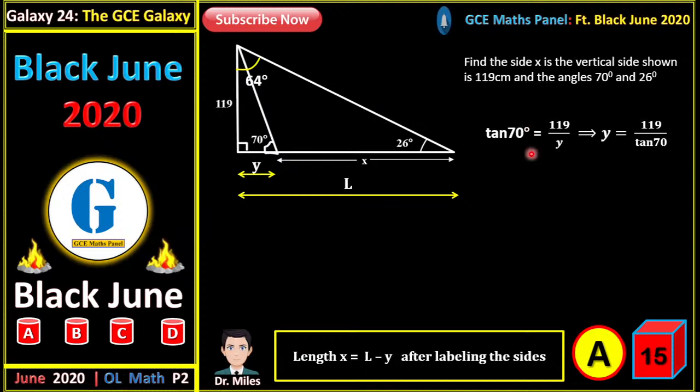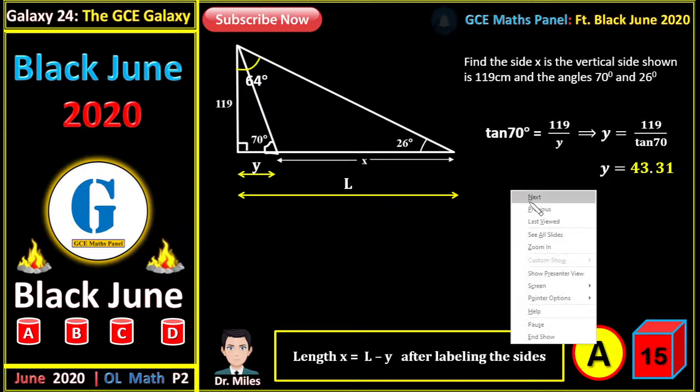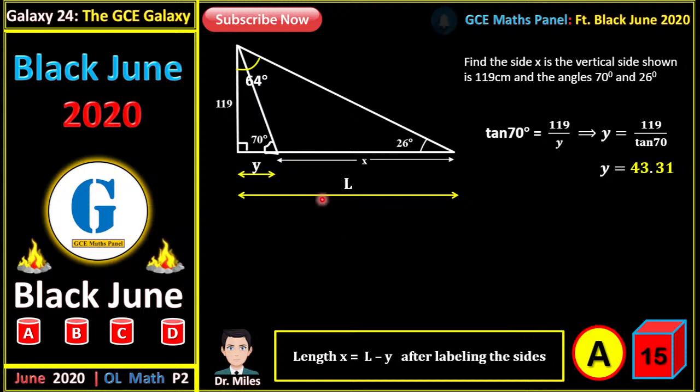Anyway, we can calculate from tan 70. We are using this smaller triangle to calculate y now. Tan 70, from SOHCAHTOA, is equal to opposite over adjacent, right? Tan 70 is equal to opposite 119 over adjacent, which is y. From there, y will be equal to 119 divided by tan 70. First of all, look for tan 70 and write the value down. Then you now say 119 divided by that value. Don't make this type of mistake. So y is 43.31 units.